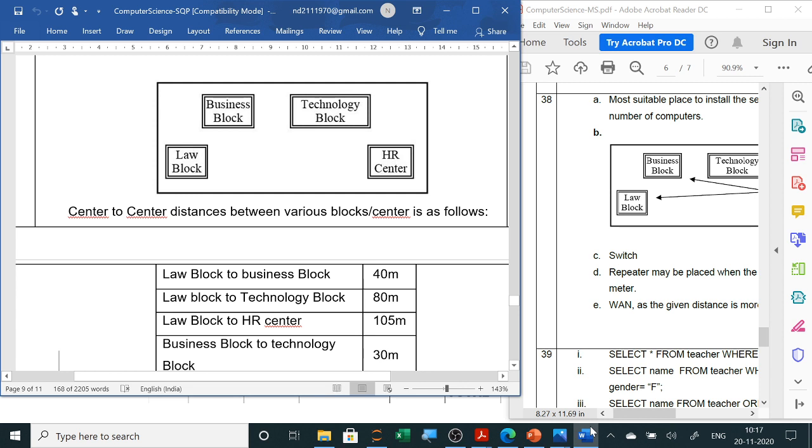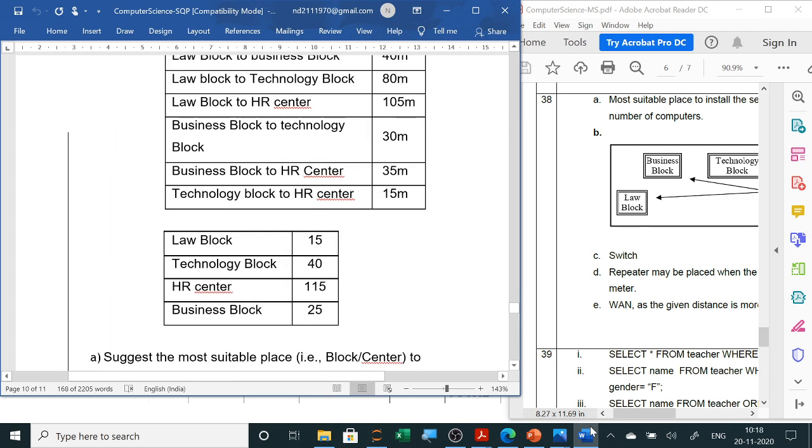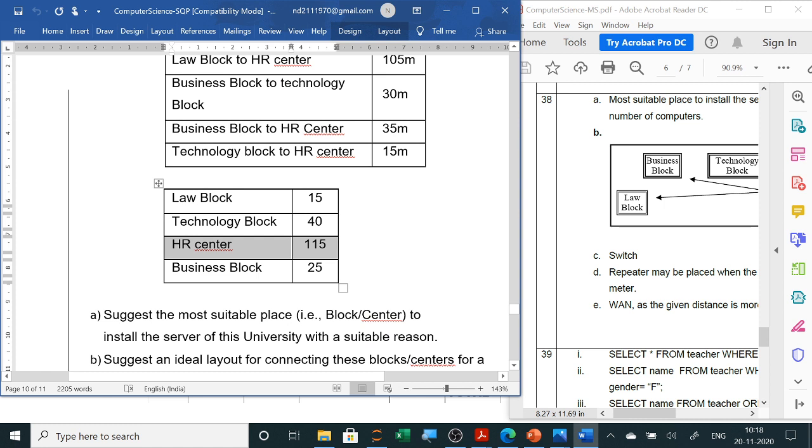Now the distance between the blocks and the number of computers will be given, and you all know what questions are asked. The first question will be where to place the server, and you all know you will directly go and see where the maximum number of computers is given, like here in HR center, you can see HR center has the maximum number of computers. So the question is: suggest the most suitable place to install the server of the university with suitable reason. So wherever the maximum number of computers are there, we place the server. You can see the answer here.